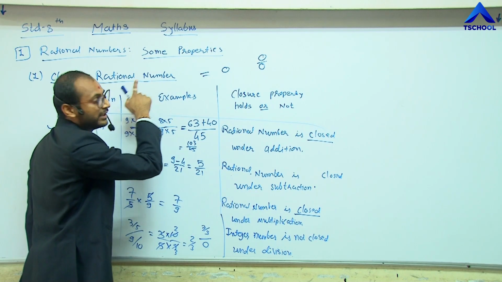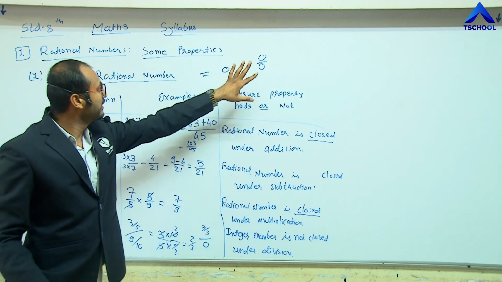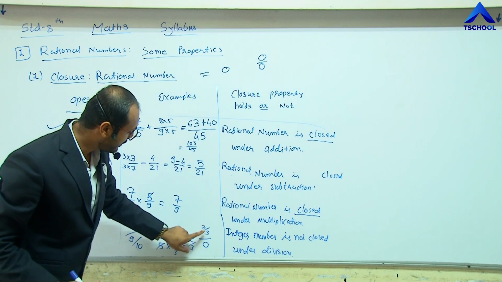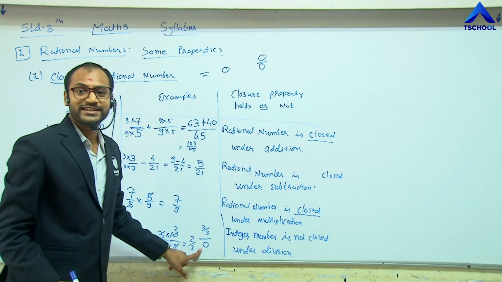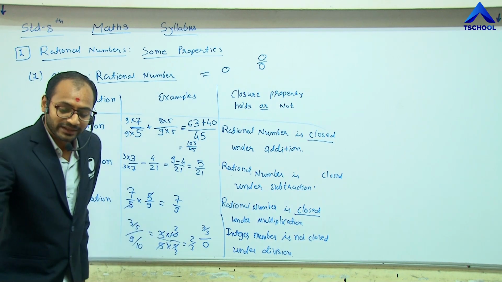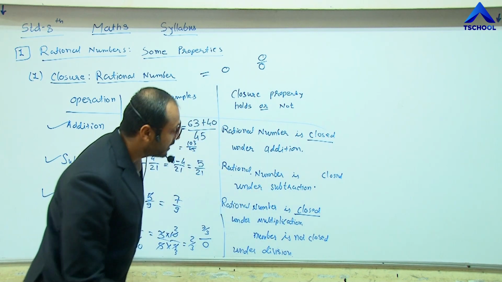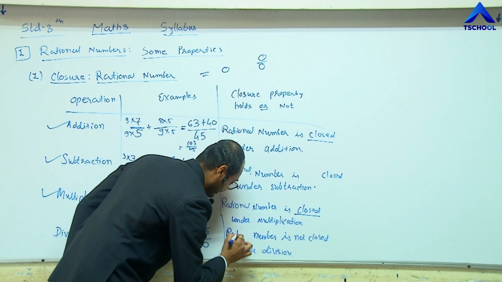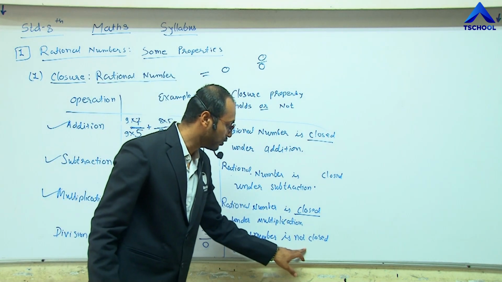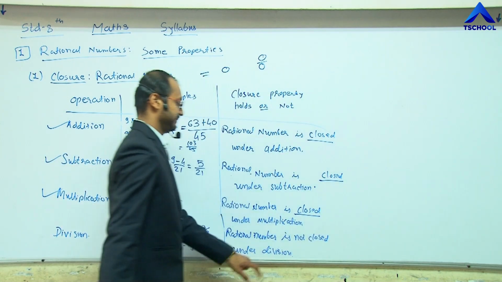It is excluded. So 0 by 0 is also undefined, but we'll see later. But here this 0 is the divisor. 7 by 3 divided by 0 is undefined. So in the same way, the division operation does not hold this closure property. Hence we can say rational numbers are not closed under the division process.